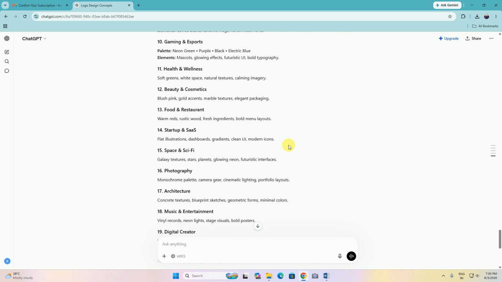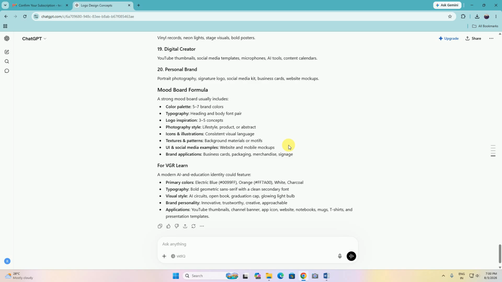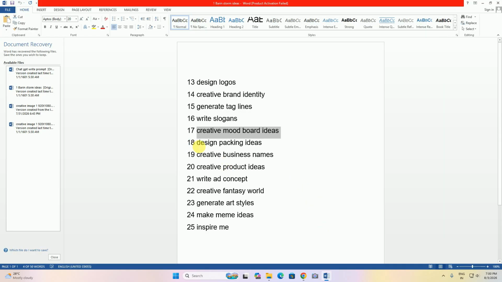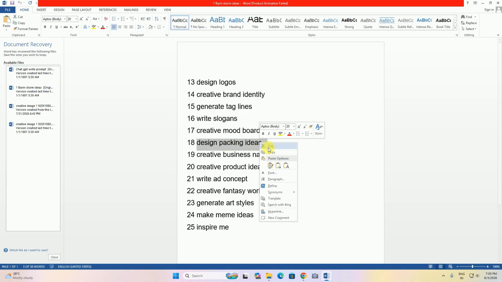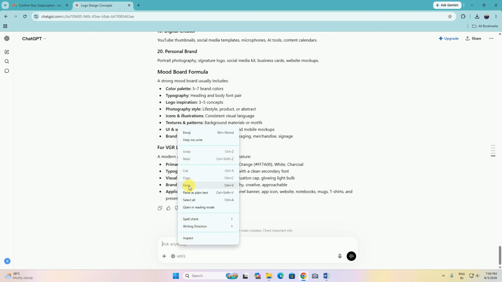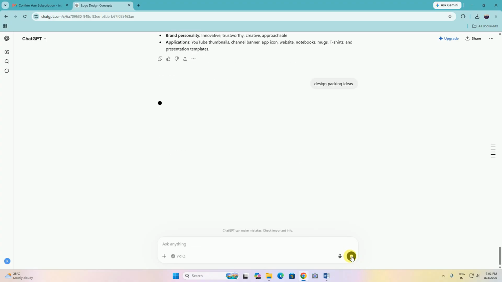This way a total of 20 boards is given. Then design packing ideas. This prompt is given for creating an image, and it takes time thinking, generating, and searching some websites also. After that the output comes on display.